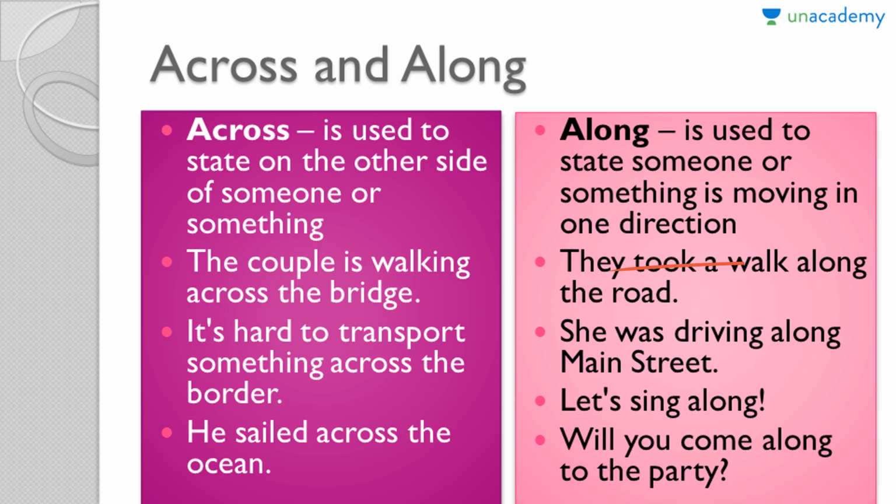They are actually pretty different prepositions used for very different purposes, but still there is confusion about them. So let's see the examples and make it more clear. The couple is walking across the bridge. So the couple is walking on the other side of the bridge. That is what the meaning is. It's hard to transport something across the border. So it's hard to transport something to the other side of the border. That is the meaning. He sailed across the ocean.